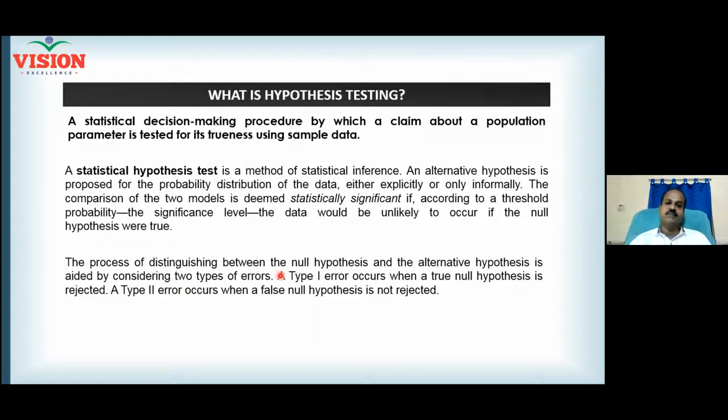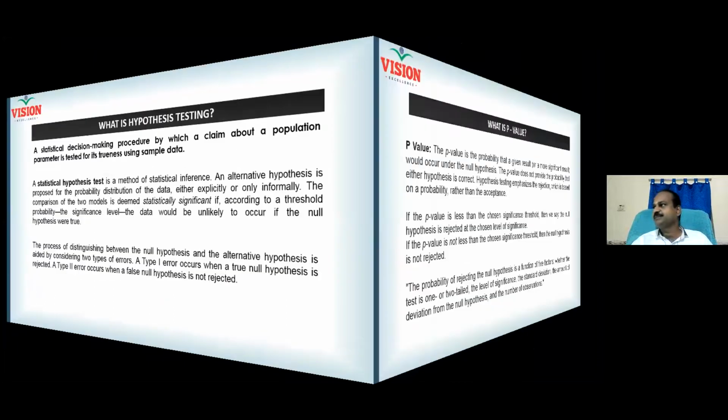So the process of distinguishing between null hypothesis and the alternative hypothesis is aided by considering two types of errors. One is type 1 error. What is type 1 error? My null hypothesis is rejected, but actually it is true. And the other one, the opposite: my null hypothesis is false, but I accepted it. That is type 2 error. We'll do this, right? So we wanted to control both.